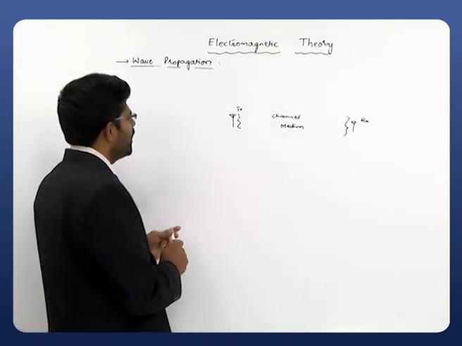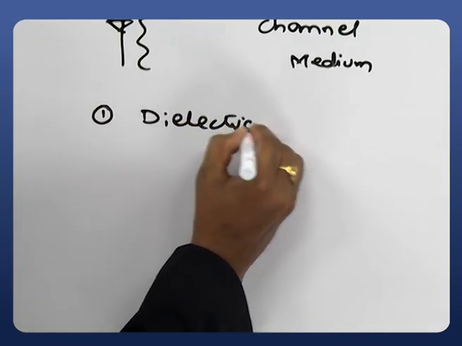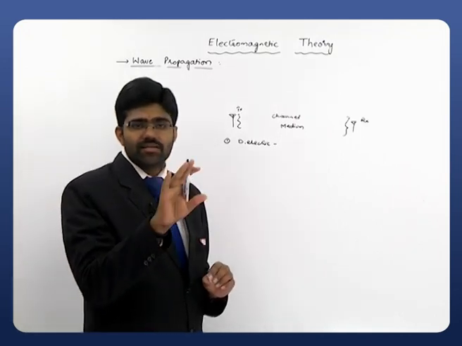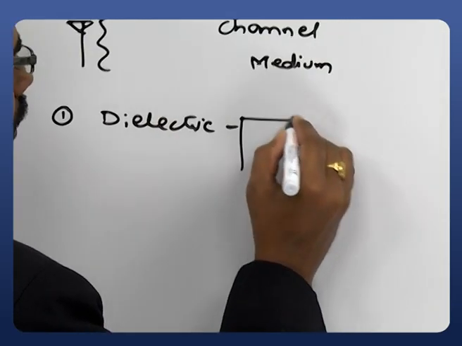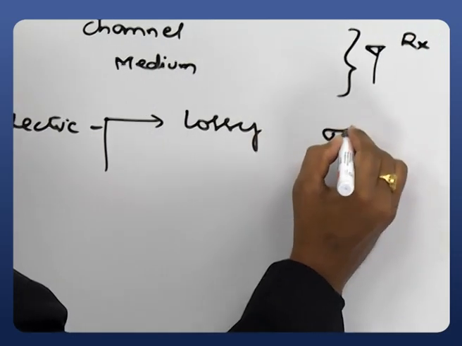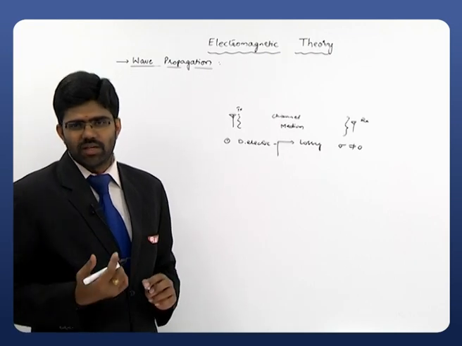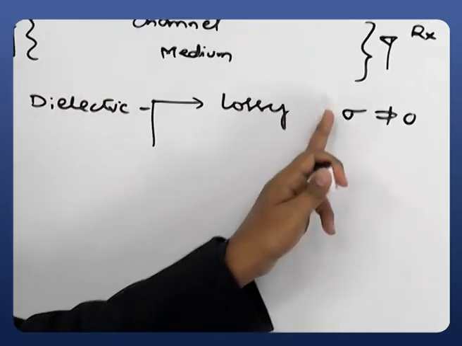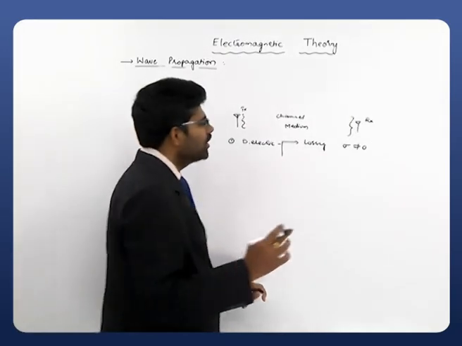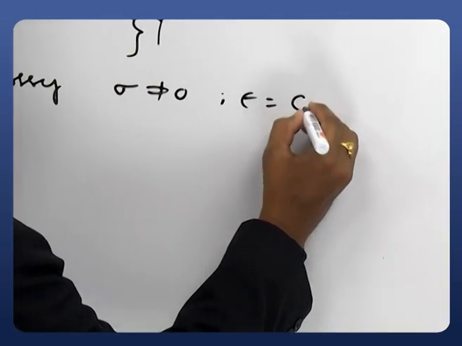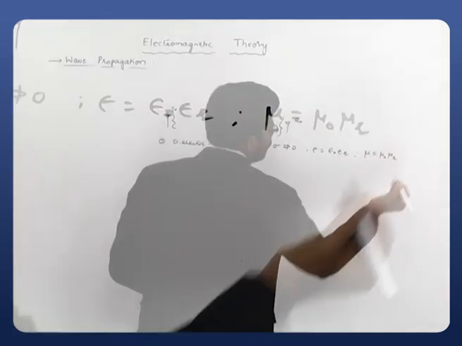Let us take the first medium as the dielectric. The dielectric medium is categorized into two: a lossy dielectric and a lossless dielectric medium. For a lossy dielectric medium, sigma is not equal to 0. If you take a pure dielectric, obviously there will be no conductivity, but here we are considering a lossy dielectric, so some conductivity will be there. So sigma is not equal to 0 and the remaining are the same: the permittivity epsilon equals epsilon naught epsilon r and the permeability mu equals mu naught mu r.